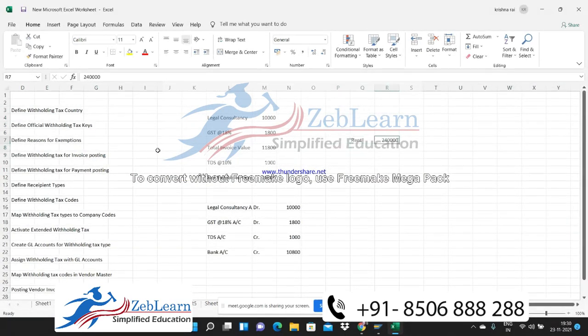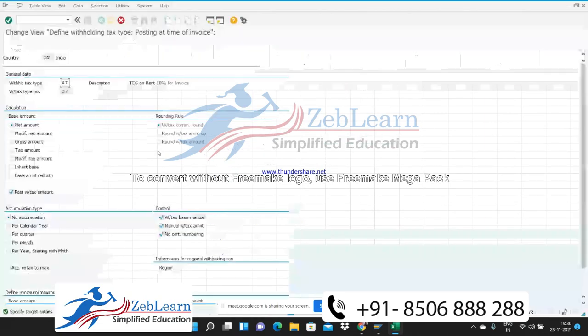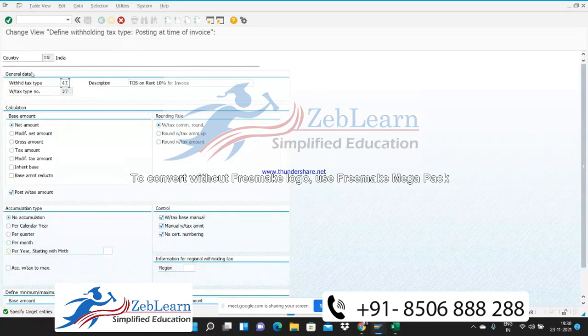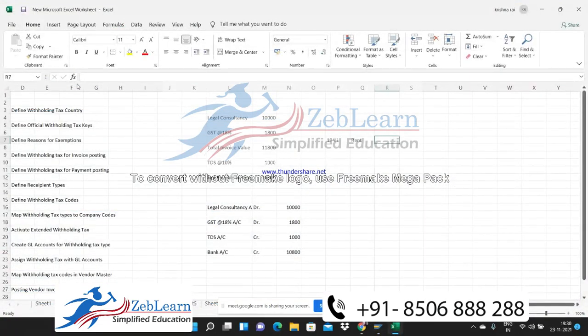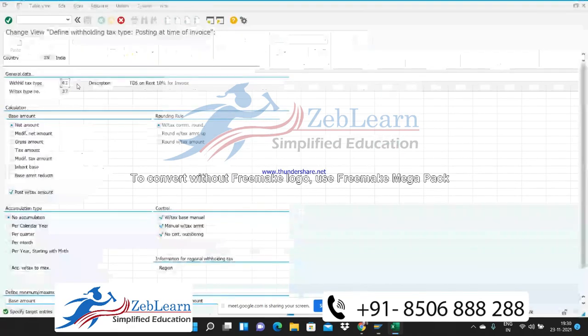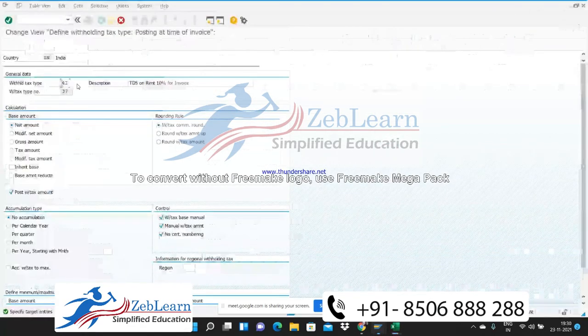So for rent, 194I. The condition code is for 2 digits only, so I'm going to use C4 as the code, and for the type the system is taking a 37 type number.